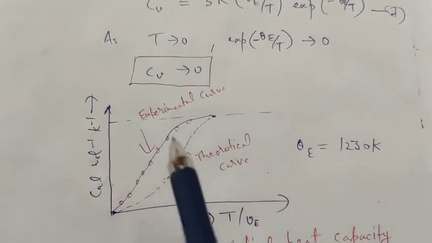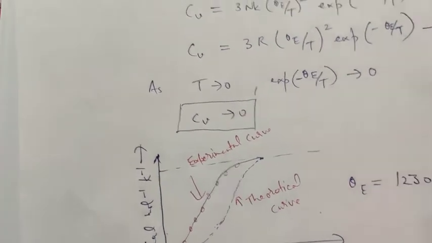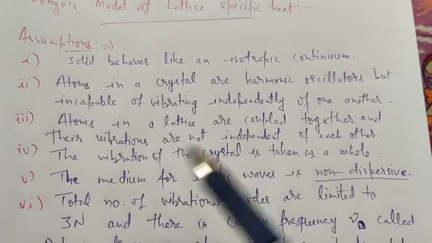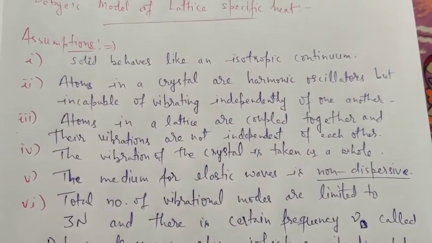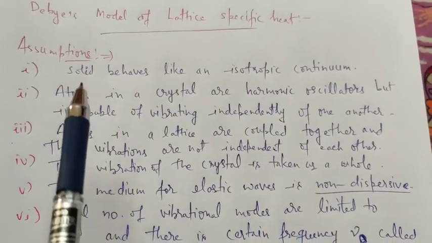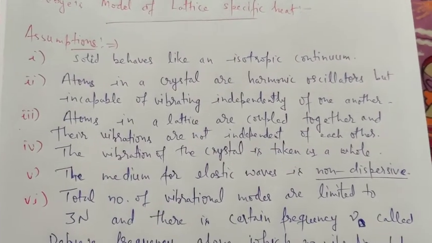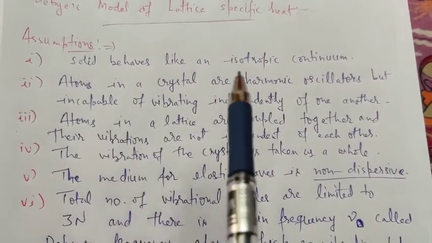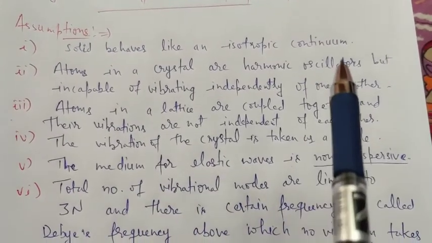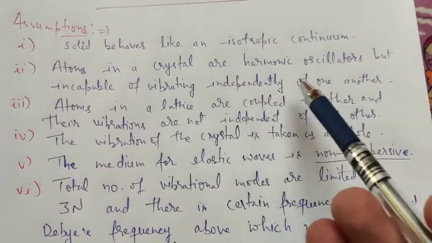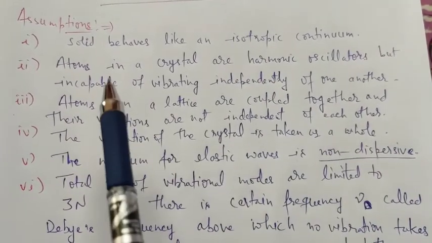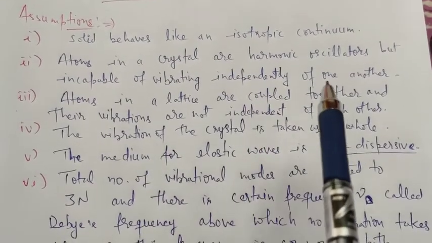So in order to fix this drawback, Peter Debye invented a particular theory in 1920. So he made use of these underlying assumptions. He assumed that the solid behaves as an isotropic medium, and the atoms in the crystal are harmonic oscillators. This assumption is also made use of by the Einstein theory. And they are incapable of vibrating independently of each other.